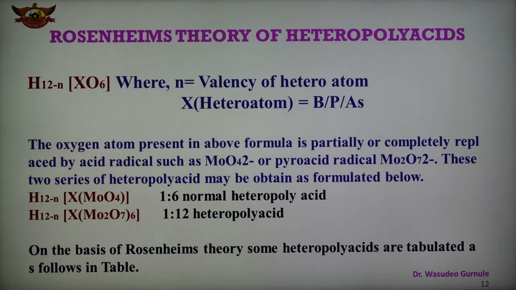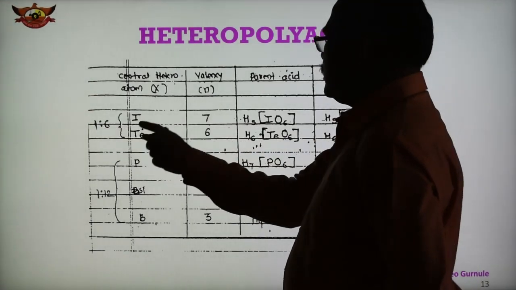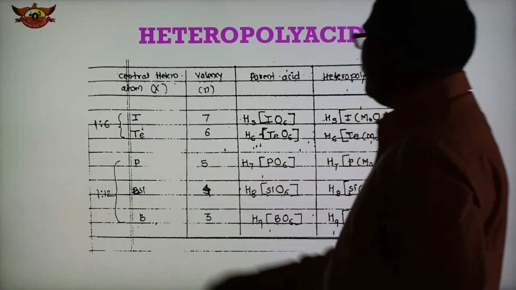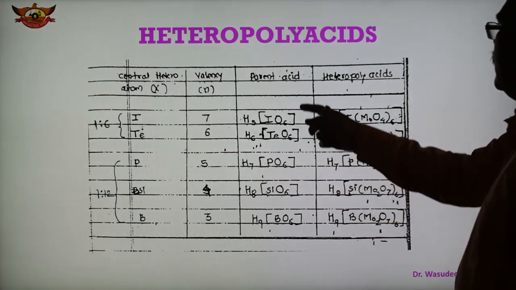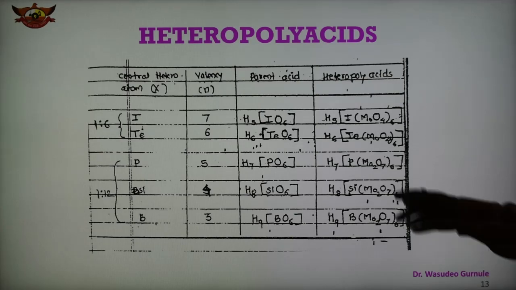On the basis of this theory, heteropolyacids are tabulated in the table. This table shows, on the basis of the Lozanian theory, the 1:6 series, where the central heteroatom X is iodine or tellurium. The valency of iodine is 7 and tellurium is 6. This is the parent acid and this is the heteropolyacid. So here iodine and tellurium are the heteroatoms.